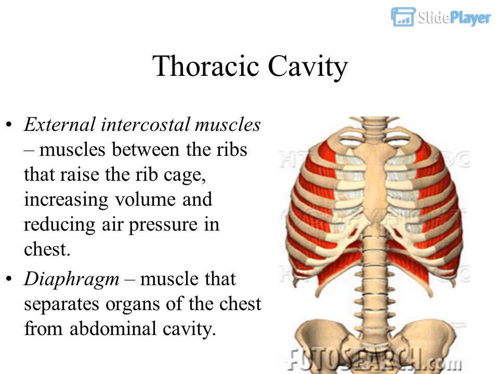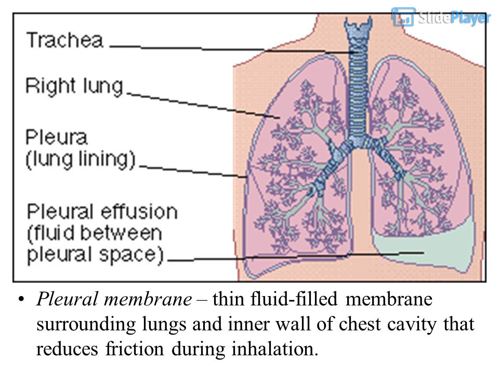Thoracic cavity. External intercostal muscles, muscles between the ribs that raise the rib cage, increasing volume and reducing air pressure in the chest. Diaphragm, muscle that separates organs of the chest from the abdominal cavity. Pleural membrane, thin fluid-filled membrane surrounding lungs and the inner wall of the chest cavity, that reduces friction during inhalation.